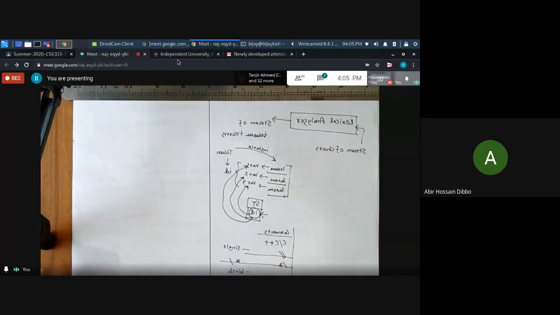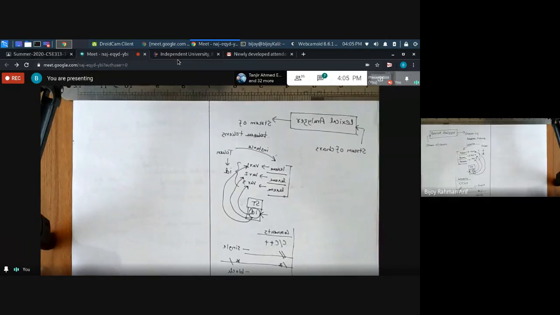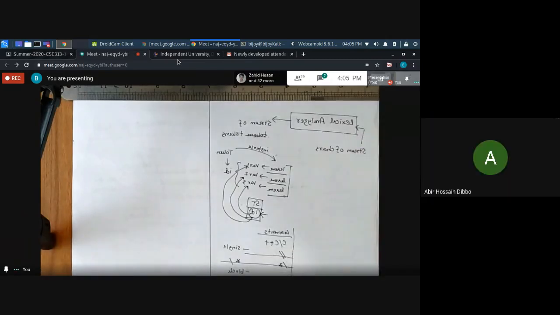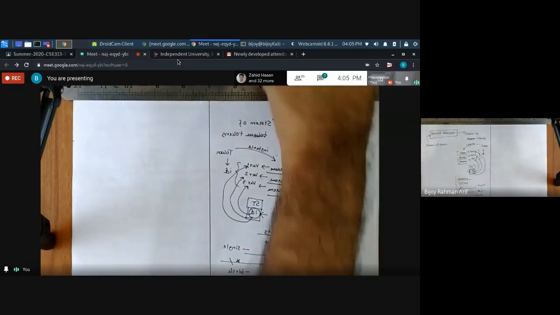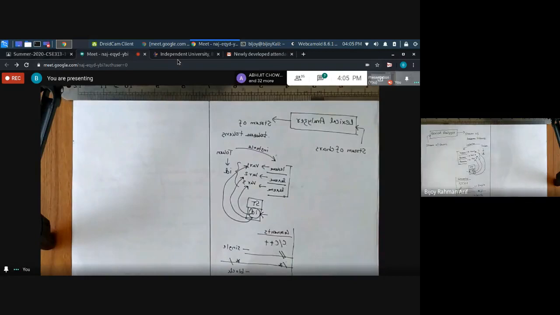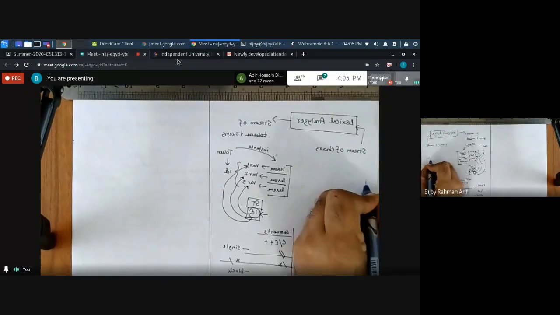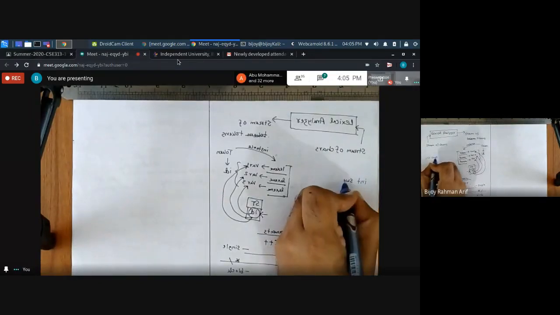Sir, can I suggest something? Let's assume I have a... So let's give you an example. Integer swap.